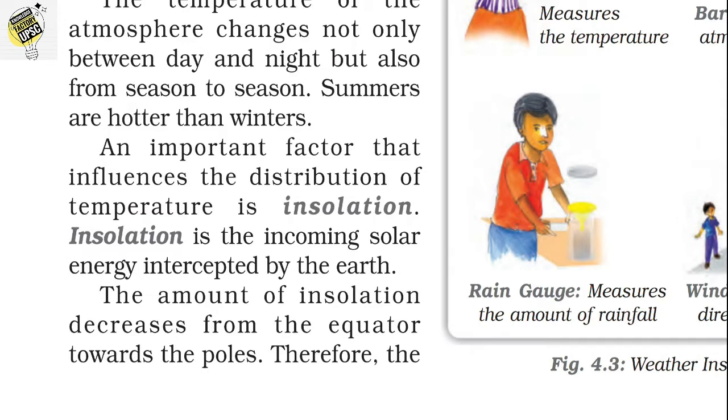The amount of insolation decreases from the equator towards the poles.